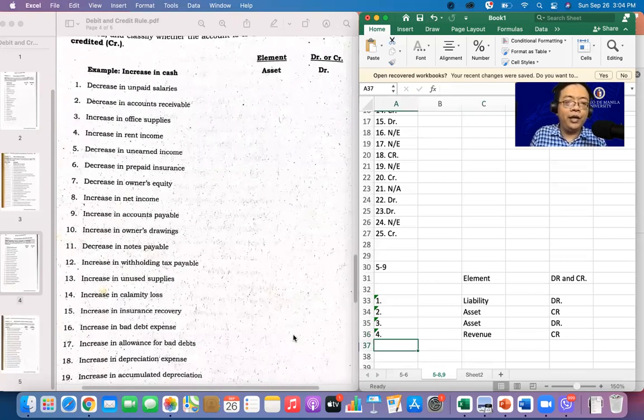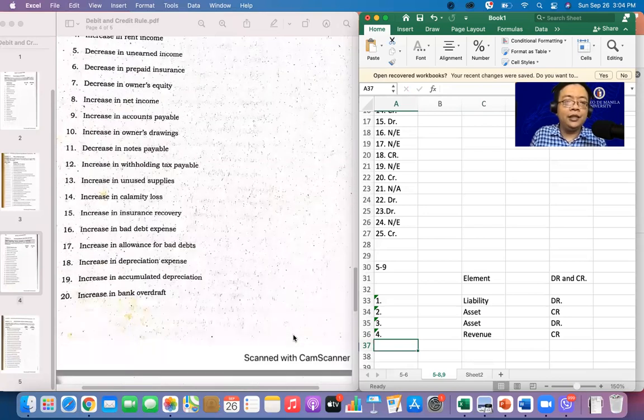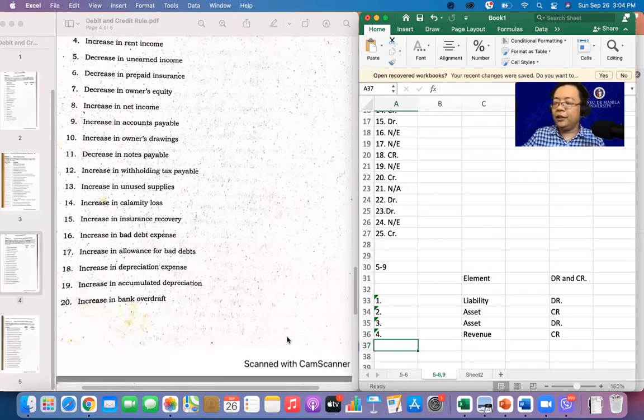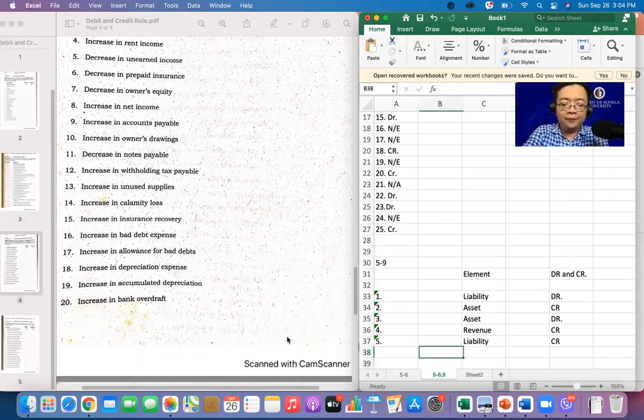Number 5. Decrease in our unearned income. Unearned income is part of your liability. If we increase that, it is a credit. Hopefully ngayon, madali na sa inyo to ha. Alright, number 6.